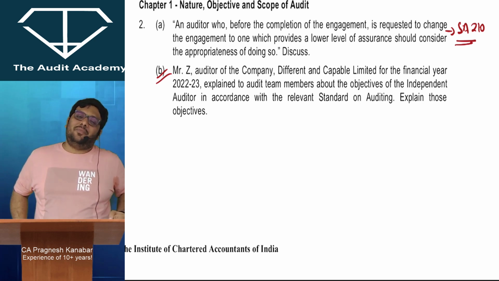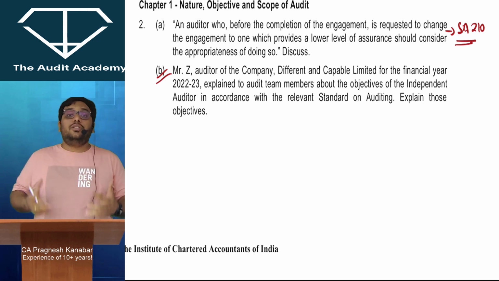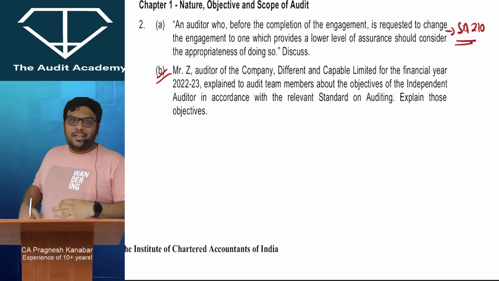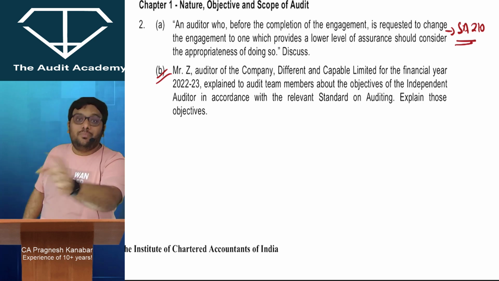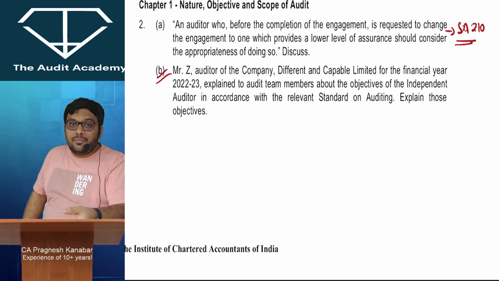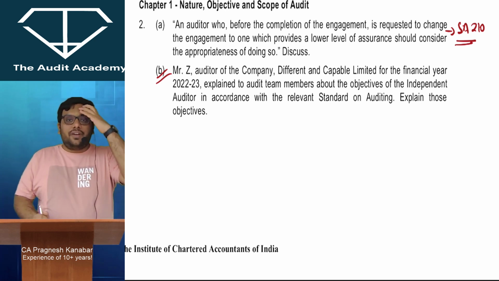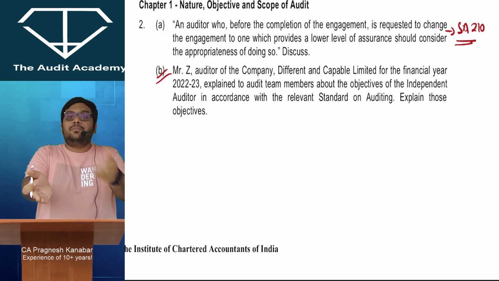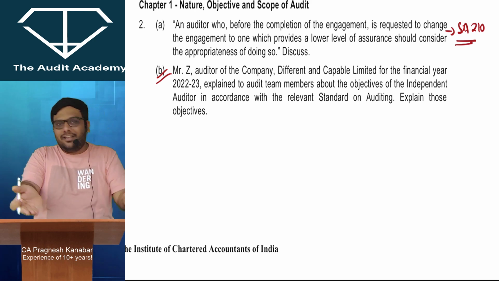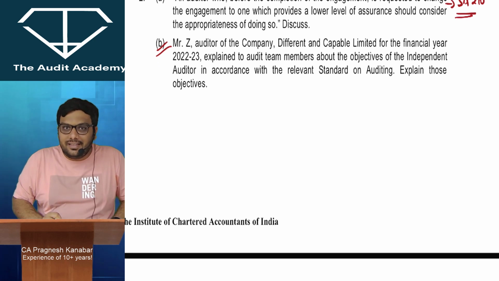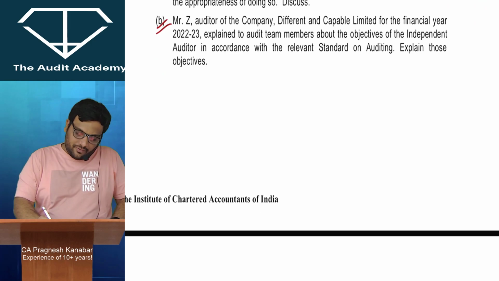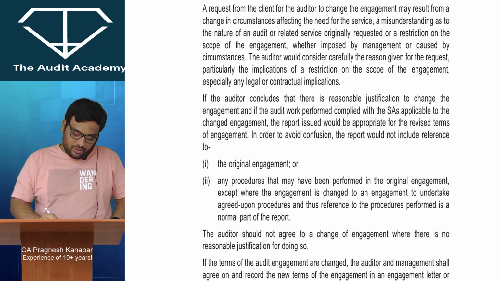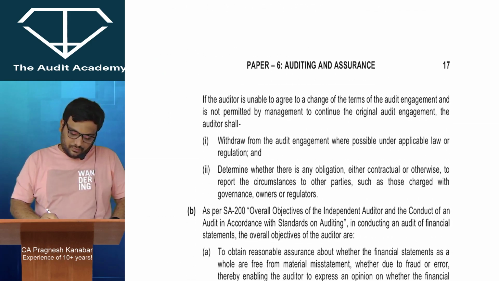No. The objective of audit is to obtain reasonable assurance. First I verify whether financial statements are free from material misstatements, and whether they are in accordance with the applicable financial reporting framework. Then I will express an opinion, give a report and communicate as per my findings in the SAs. That is the point they have copy pasted over here. Explain those objectives.